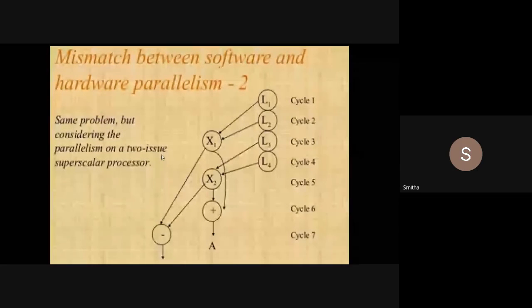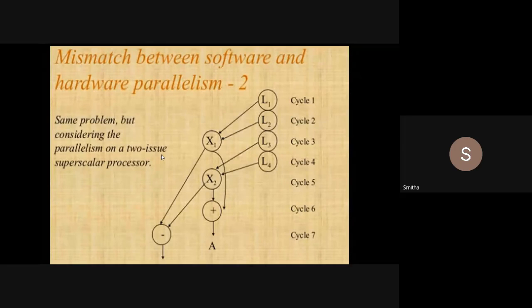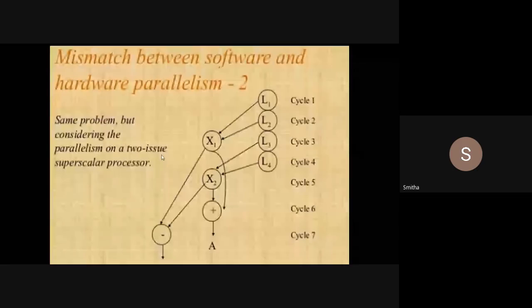Now in the first cycle, as I can issue only one memory access, I cannot load L1 and L2 simultaneously because I can issue only one load instruction. So only L1 can be loaded. At the same time, I cannot issue the multiply operation also, because I need L2 in order to multiply. So there is a dependency. What type of dependency is it? Flow dependency, because in order to multiply I need L1 and L2. That multiply operation is dependent on both the load instructions.